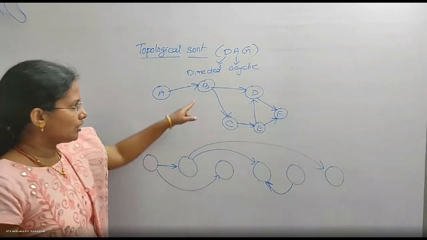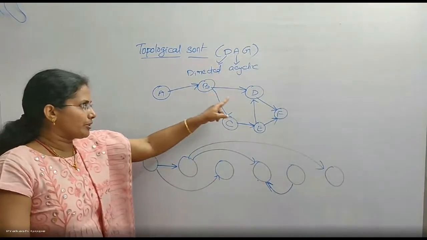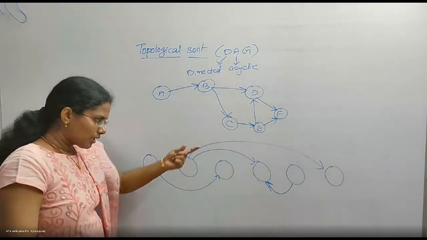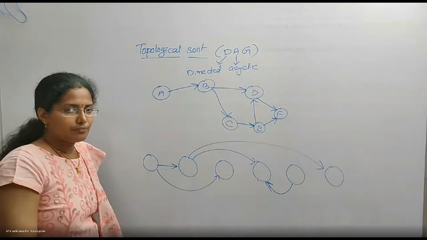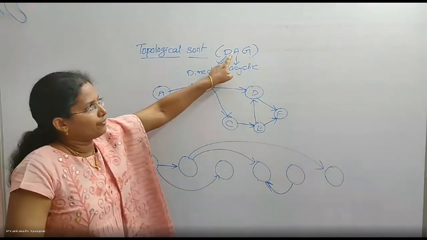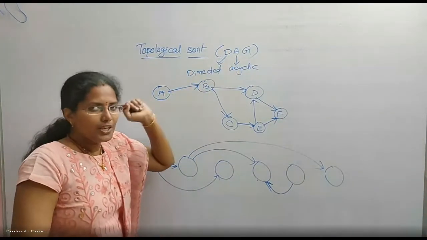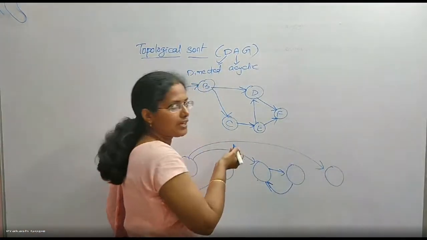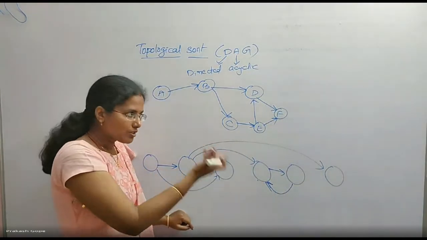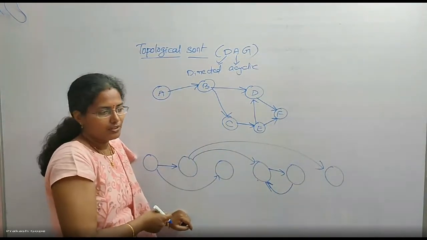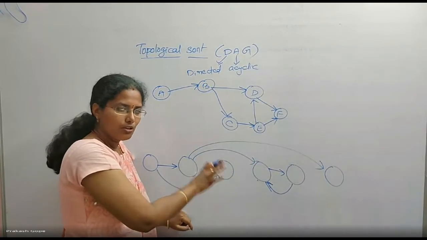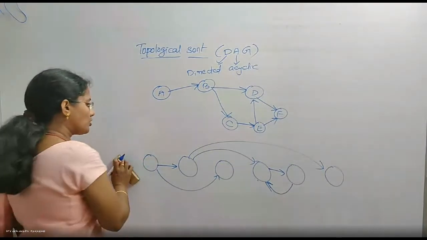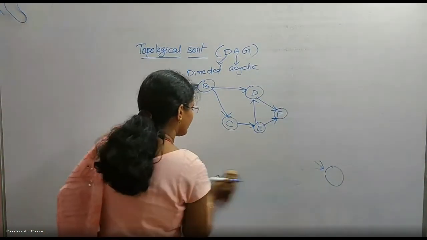Okay, so arranging the vertices on a straight line so that if I represent all the edges, all those directions should be from left to right only. None of the edges from right to left. And this is possible only if there are no cycles. If there is a cycle, definitely one will be like this, the other one will definitely come back, because there is a cycle in the graph itself. So topological ordering is not possible for the graphs having cycles. Okay, so it's possible only for acyclic graphs.